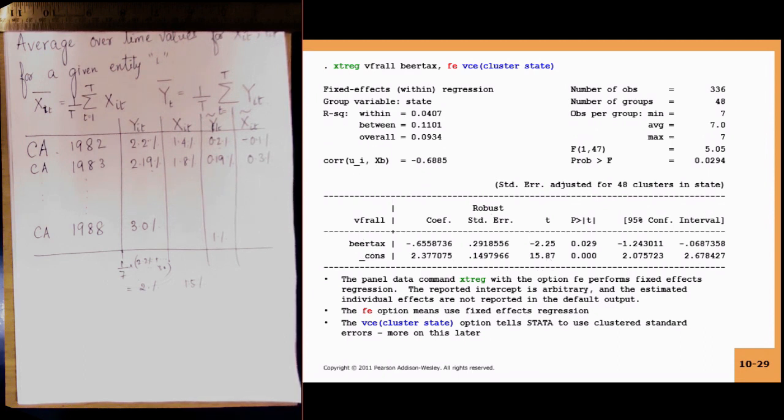Then you regress fatality rate on beer taxes, and in this particular case you get a coefficient of minus 0.6558736. So what we expected, that as beer taxes went up, your fatality rate would go down, is what we are seeing, and it is also statistically significant at the 95% confidence level.